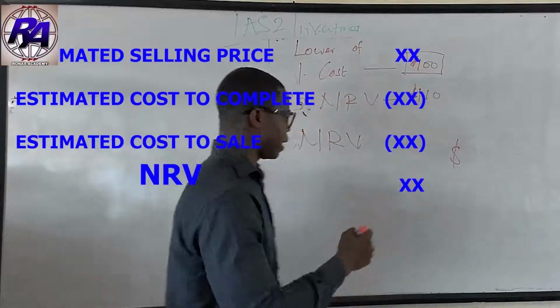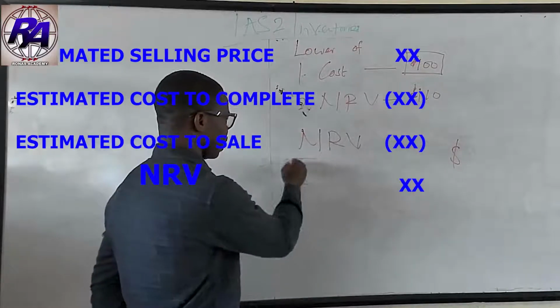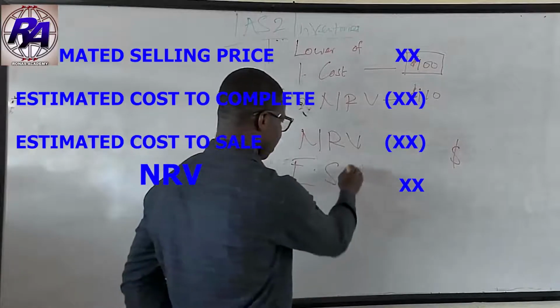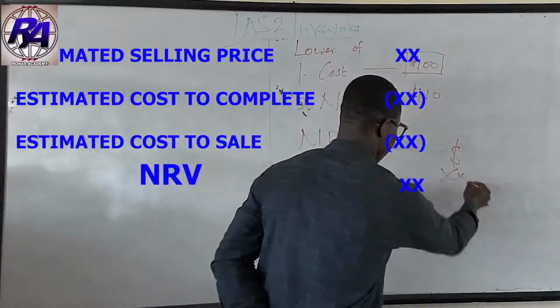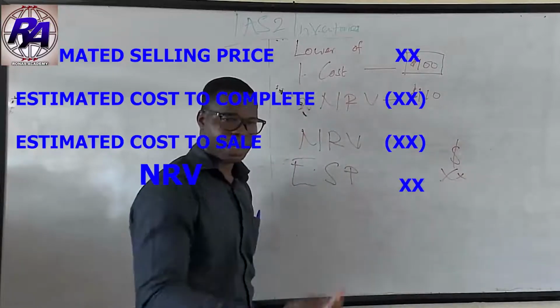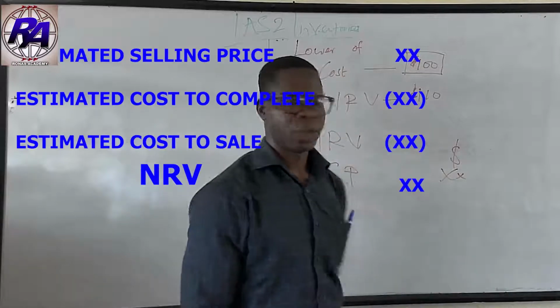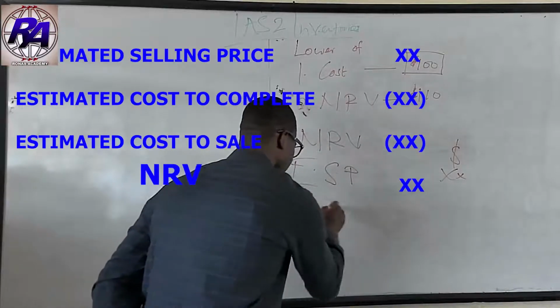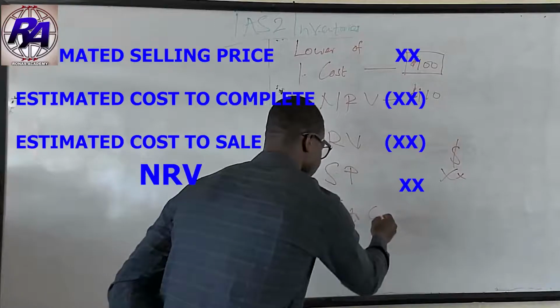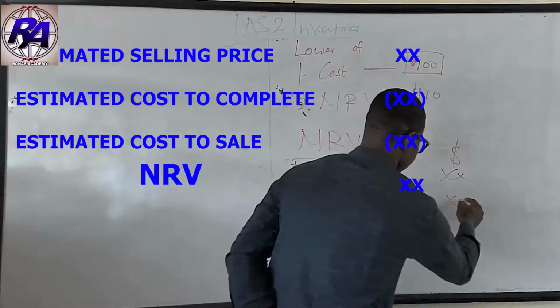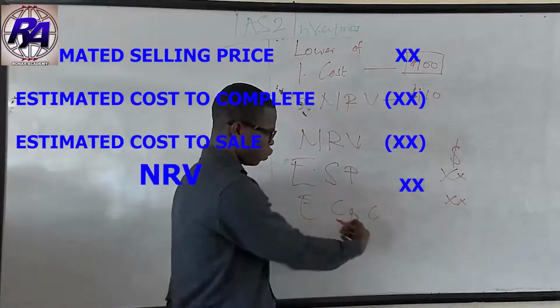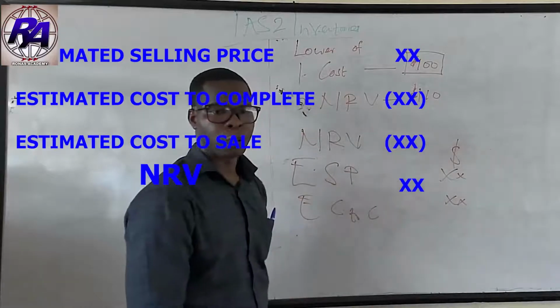So I'm using initials, estimated selling price, assuming we have it here, and then we will less the estimated cost to complete that particular inventory. So again, using initials, estimated cost to complete that particular inventory.